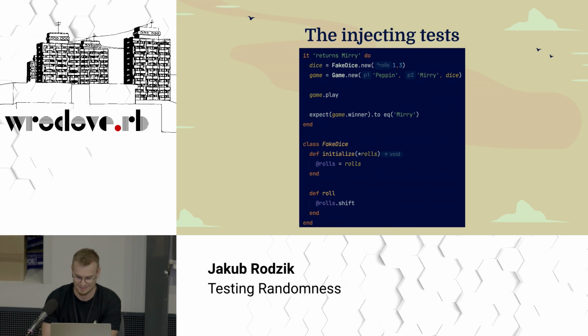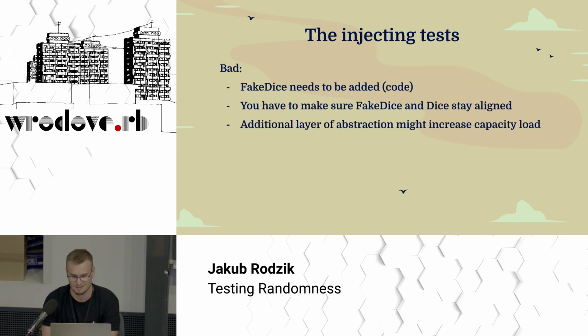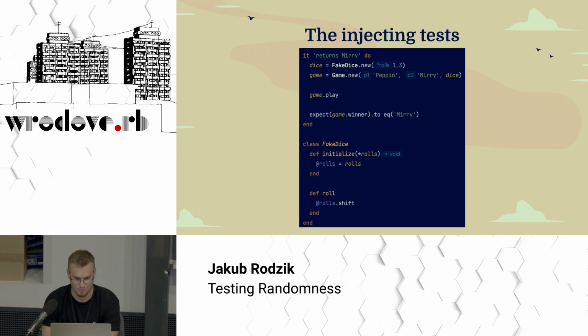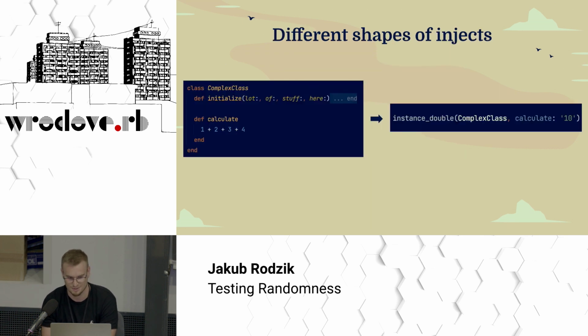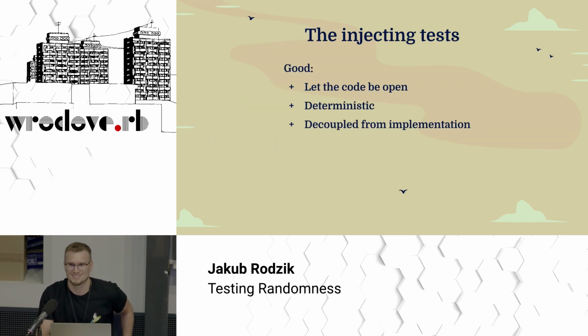It's hard, but if, instead of making a new class, you use an instance double, then suddenly it becomes really, yeah, it's okay, it's fun. We all do that, right? So first, let's talk about what's good, in my opinion, in injecting tests, like in dependency injection tests.